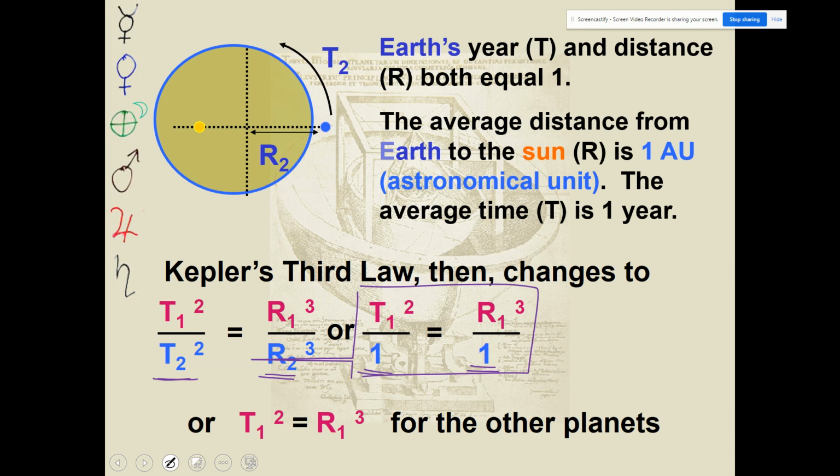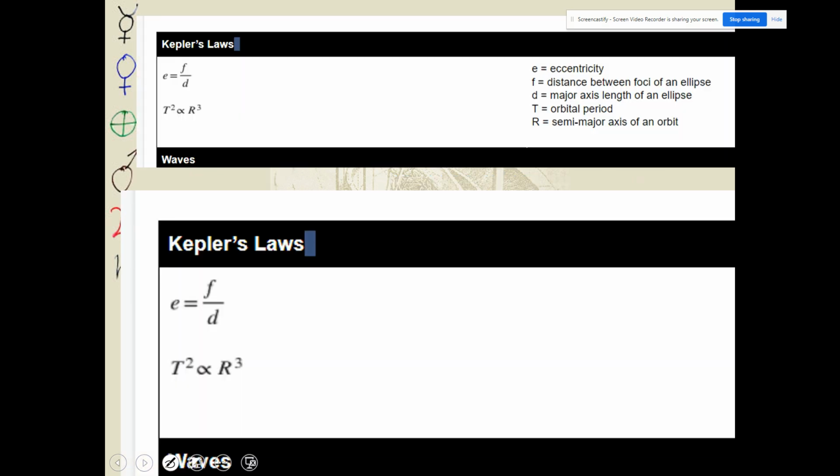Notice that the ones cancel out because anything divided by 1 is just itself, and we can simplify it into looking something like this. This is also on your formula sheet. Here it is, just like that. And remember, this is only good when we use a time in years and a radius in astronomical units.